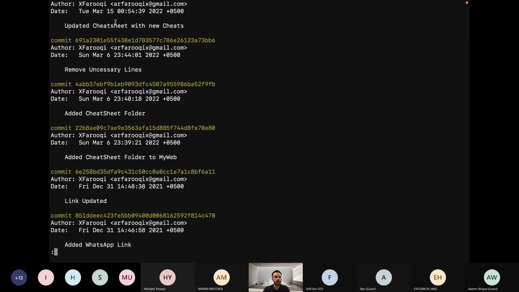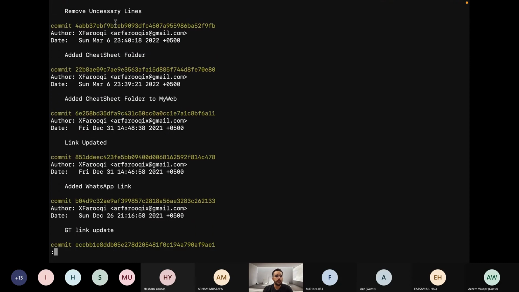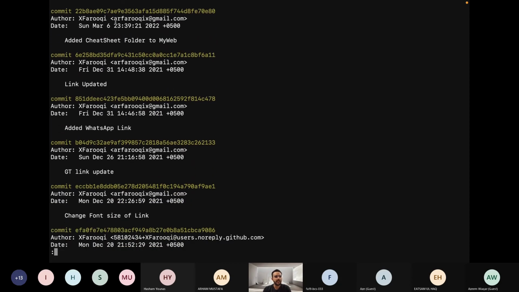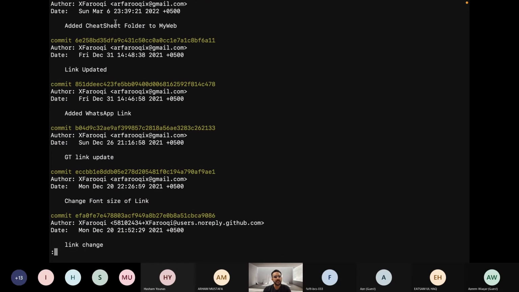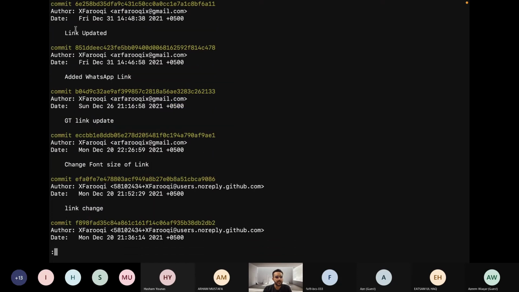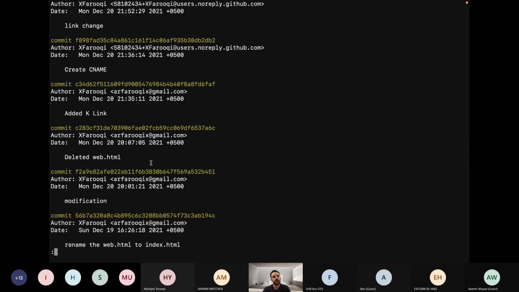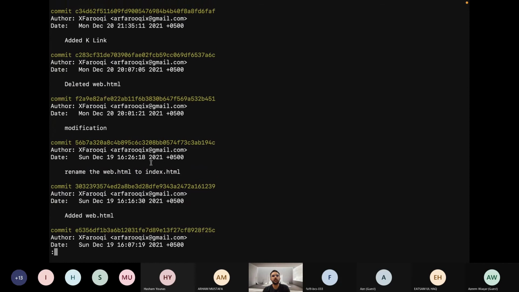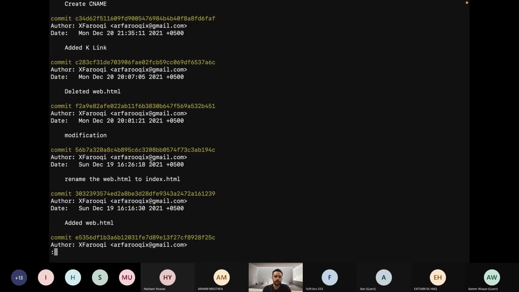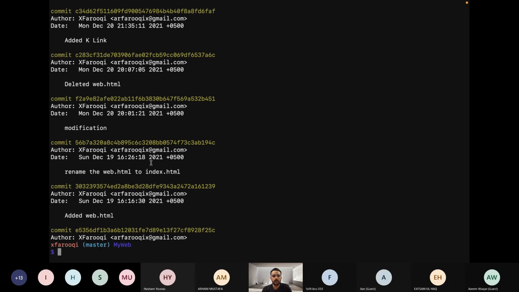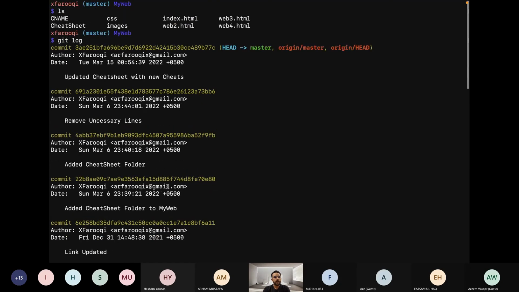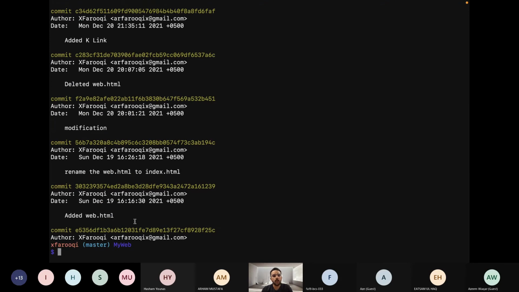I need to press the down button and see added WhatsApp link, GT link update. I made all these commits and these messages are shown with each commit. So this is how Git works in a big repository. If we want to get out of this screen, just press Q. So this is what the Git log command shows.